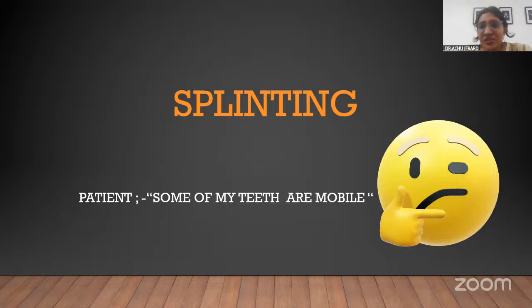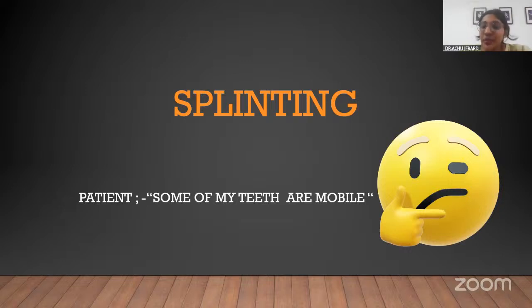Clinically, splinting is very easy to understand and you all might already know it, so it's just like brushing up. What is splinting actually? Periodontal splinting is the procedure of choice when the patient comes to you with a complaint that my teeth are mobile, right?